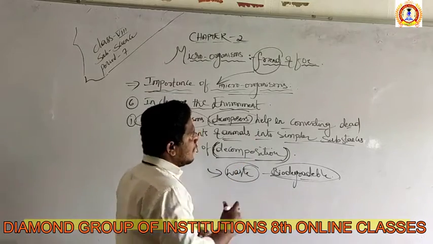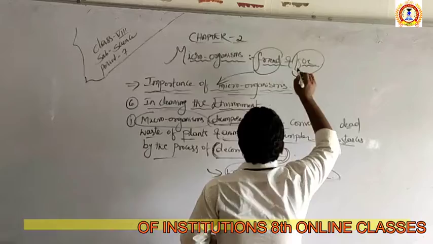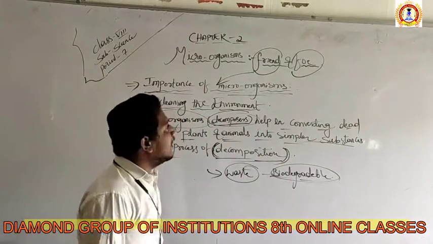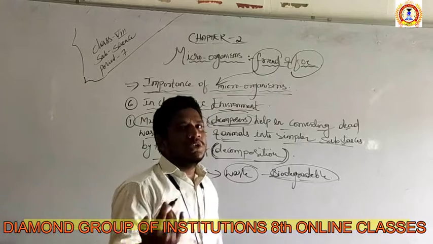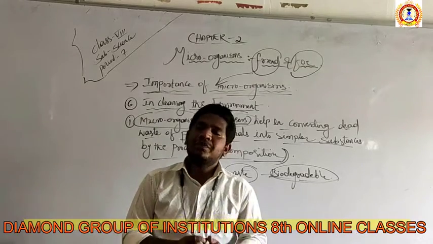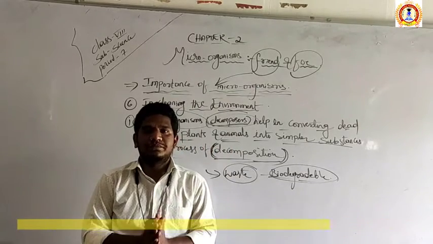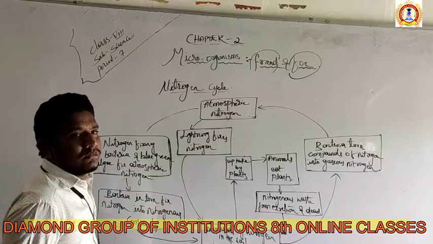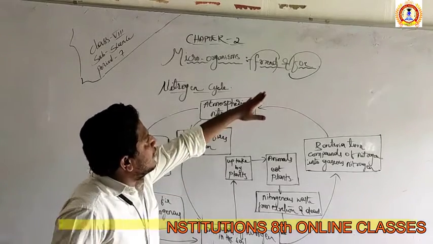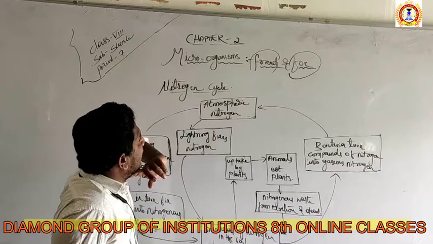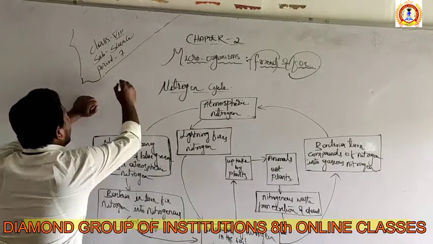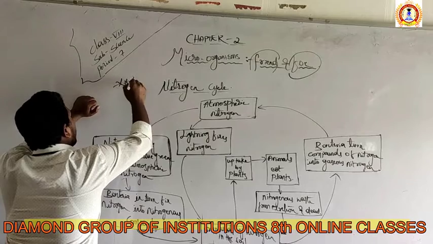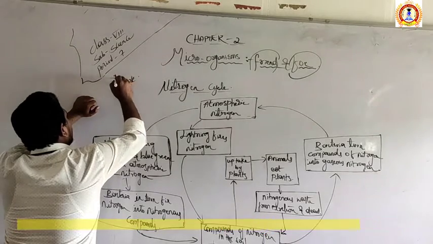Now we'll discuss the foe, nothing but the enemy nature of the microorganisms. How the microorganisms can be enemies to living creatures. So we will discuss that now. But before studying the foe nature of the microorganisms, let's study the nitrogen cycle. It's very important, very important for 3 marks.